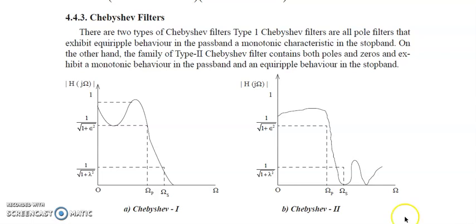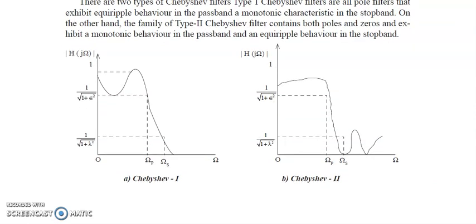Okay, this is your Chebyshev type 1, where you can see there is presence of ripple in the pass band, whereas stop band is monotonic, it is smooth. In case of Chebyshev type 2, pass band doesn't have ripples, but the stop band has ripples. Okay.